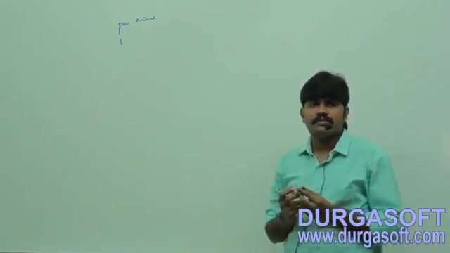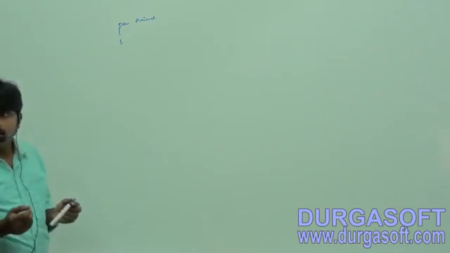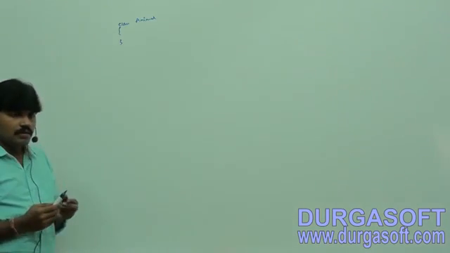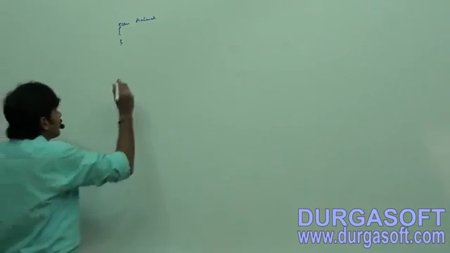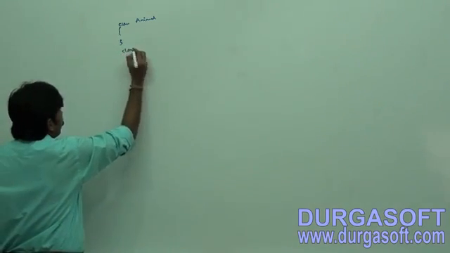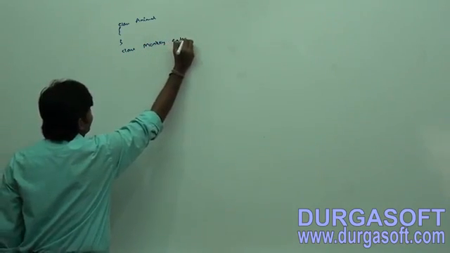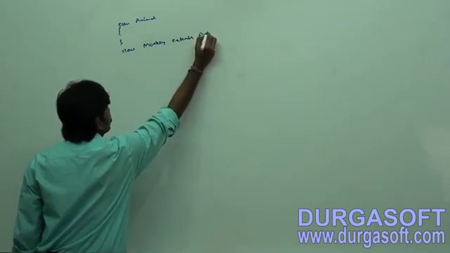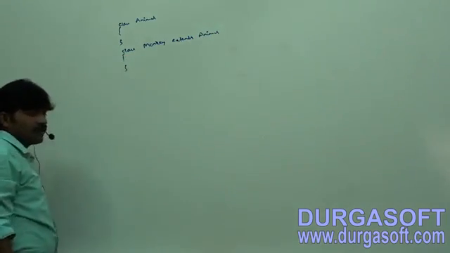Dog. Any other animal? Tiger. Okay, so I'm writing my favorite animal: class Monkey extends Animal. Okay.